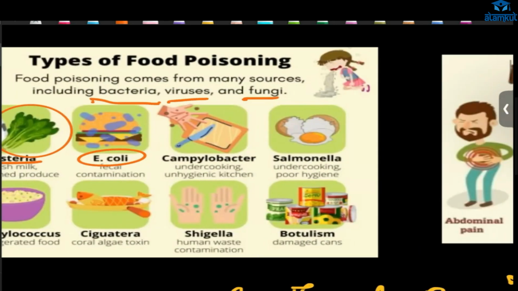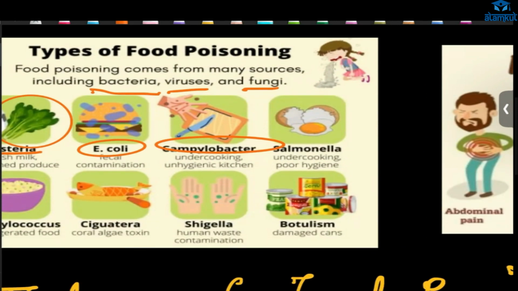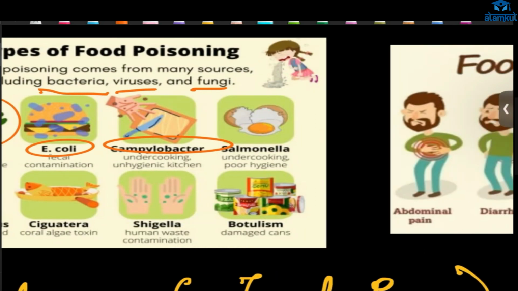Then we have Campylobacter. Here, if the meat and vegetables, if our kitchen is not clean, what will happen? This Campylobacter will grow, and because of that we will get infected. And also we have Salmonella bacteria. Here also it is the same thing, undercooking and poor hygiene.